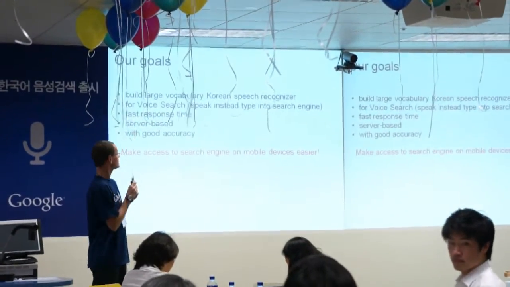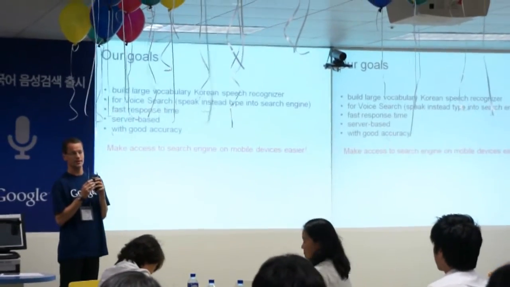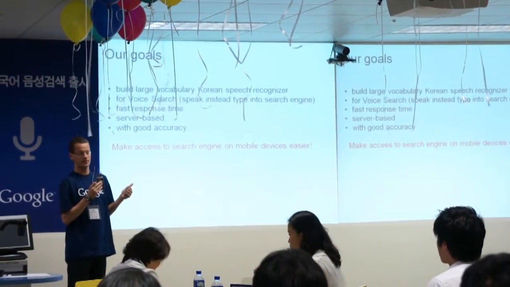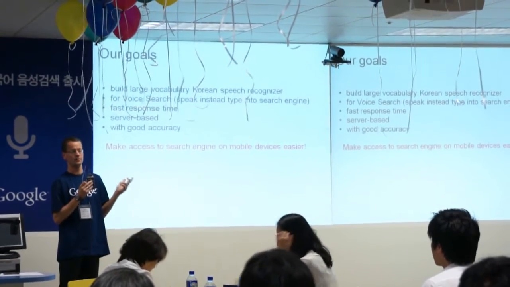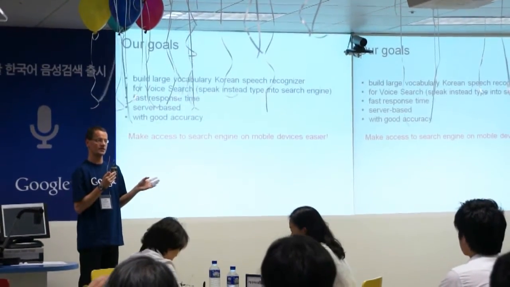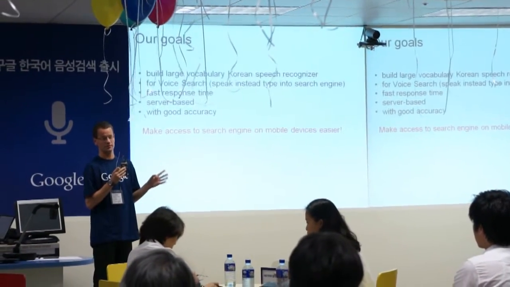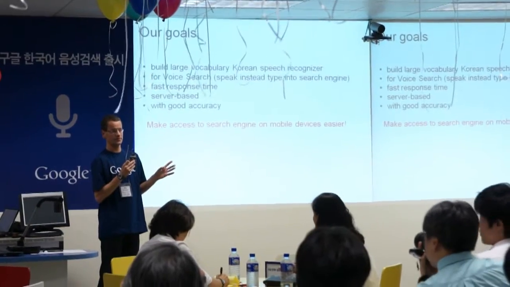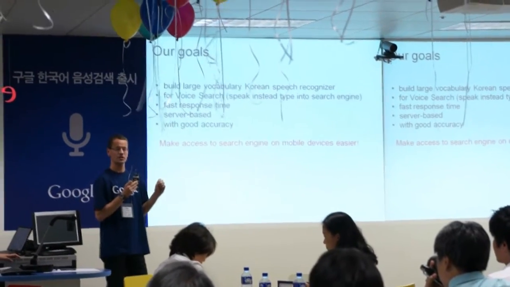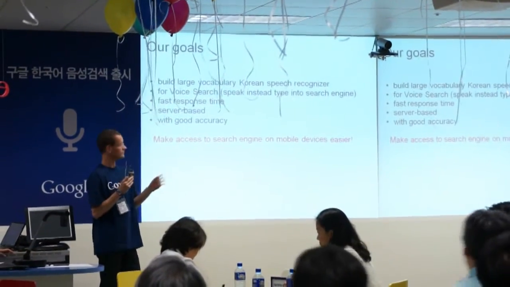So what were our goals? We wanted to build a large vocabulary Korean speech recognizer. We have built in English a recognizer that is used in America, in England, in New Zealand, in Australia. And then we built a Mandarin recognizer, and at the same time we built the Japanese recognizer. And after that, we started with the Korean recognizer. And just last week, we launched in 4 more languages, in German, French, Spanish, and Italian. But those were actually developed after Korean.